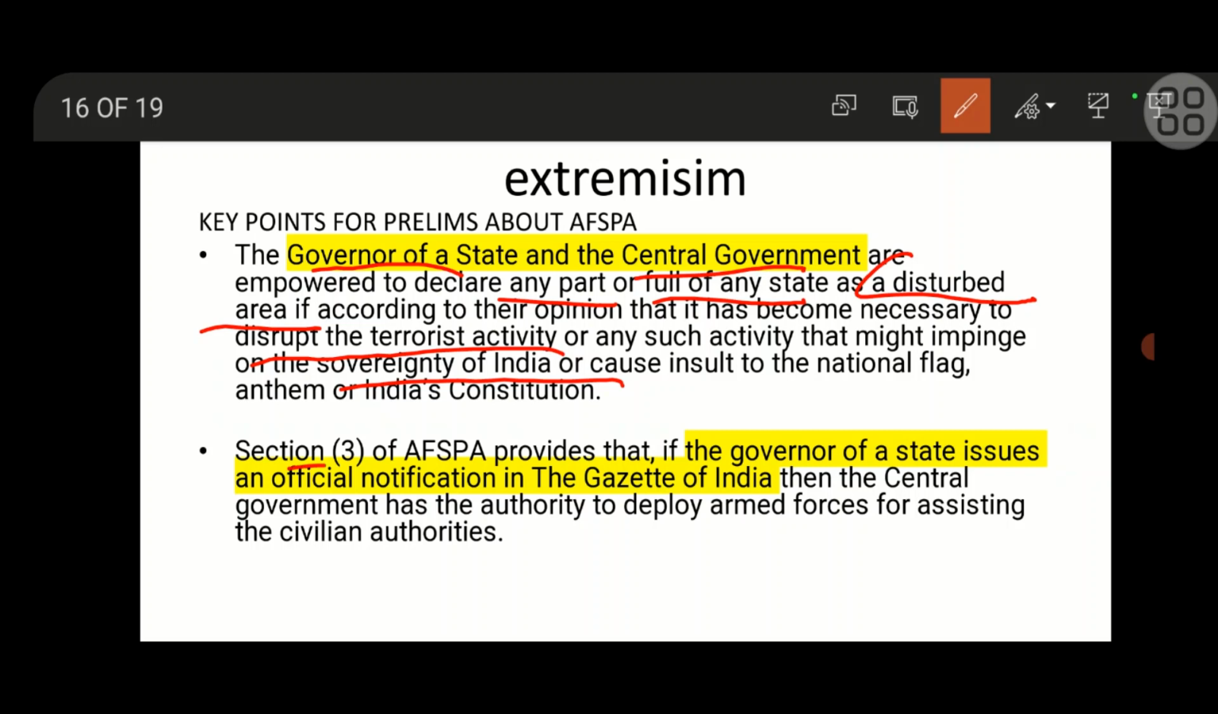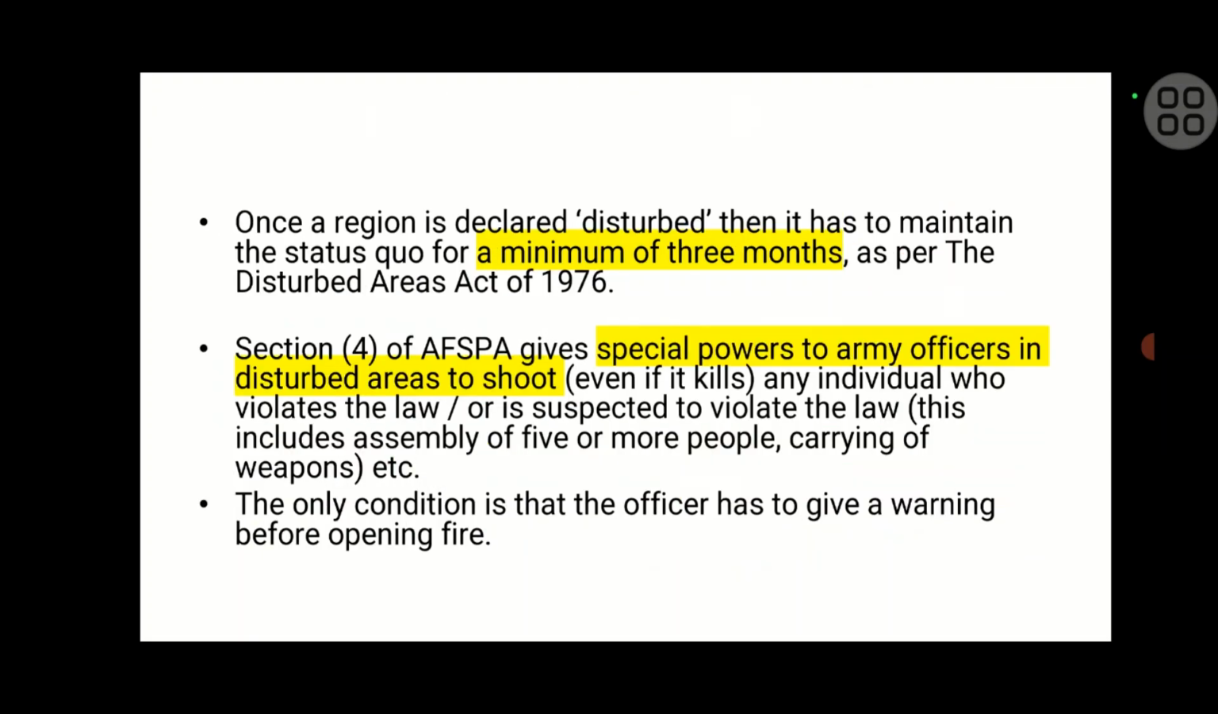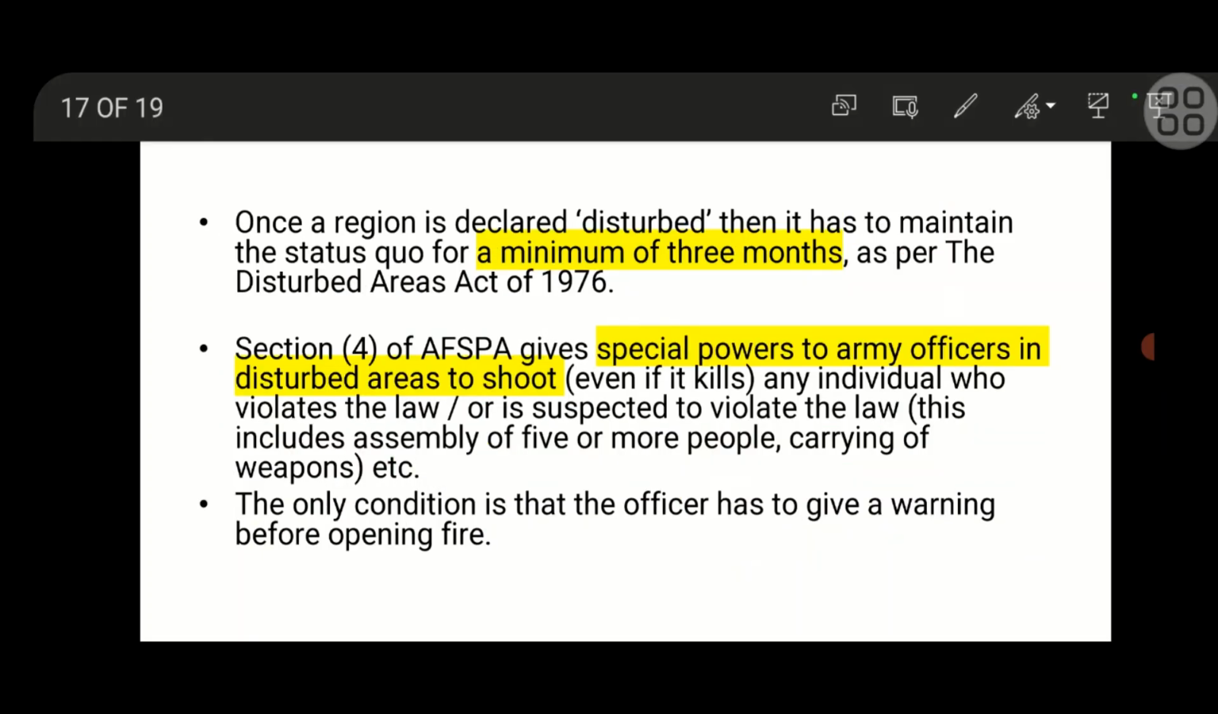Section 3 of AFSPA provides that if the governor of a state issues an official notification in the Gazette of India, then the central government has the authority to deploy armed forces. So both the governor and the central government have the power to declare an area as an insurgent area. Once it is declared as a disturbed area, it has to maintain the status quo for a minimum of 3 months.